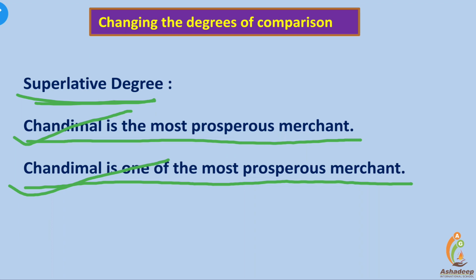This is the way the positive degree, comparative degree, and superlative degree are written and their structures. So this is the way they are changed from one degree to another.